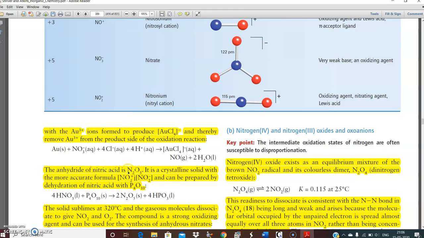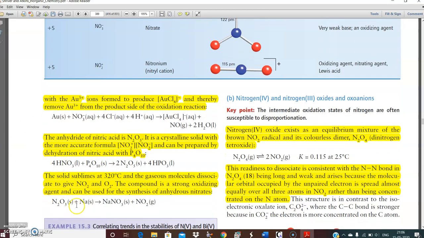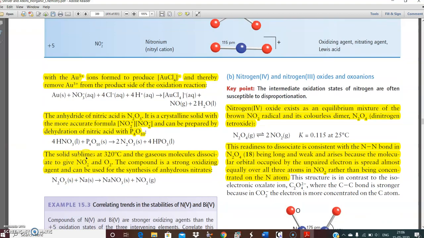The anhydride of nitric acid, as we said earlier, N2O5, is a crystalline solid with the more accurate formula nitronium ion and nitrate ion, and can be prepared by dehydration of nitric acid. That means if we use a dehydrating agent, we will get N2O5 back from nitric acid solution. The solid sublimes at 32 degrees centigrade and the gaseous molecule dissociates to give NO2 and O2. The compound is a strong oxidizing agent and can be used in the synthesis of anhydrous nitrates.